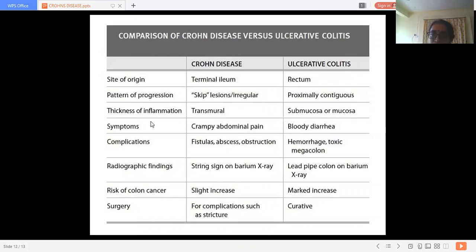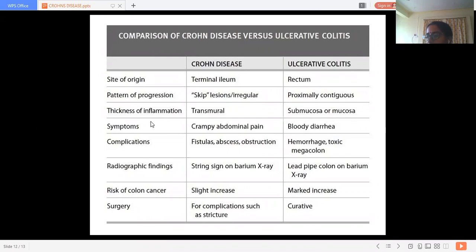Transmural involvement means the thickness of the colon, the wall of the colon, is affected. But in ulcerative colitis, the lesions are mucosal, not transmural. They are confined to the mucosa or submucosa. In Crohn's disease, transmural; in ulcerative colitis, only mucosa and submucosa.